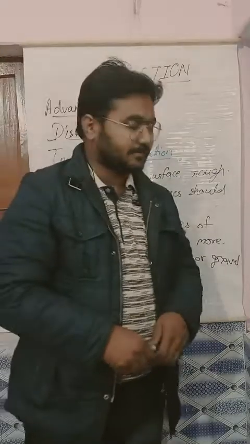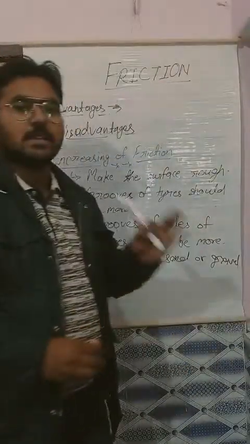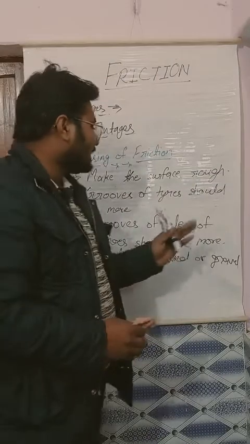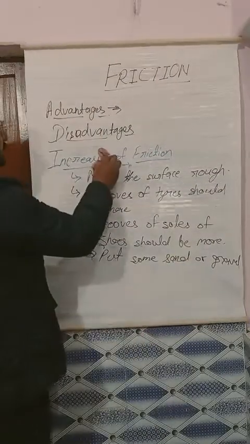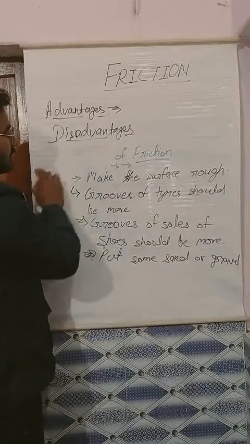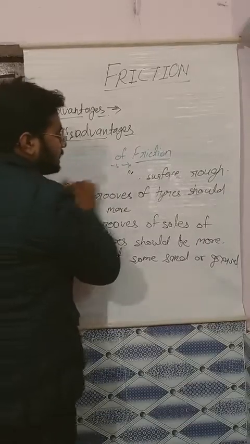After that, the last topic of our chapter is reducing the friction. That is reduction of friction. So let me erase it.